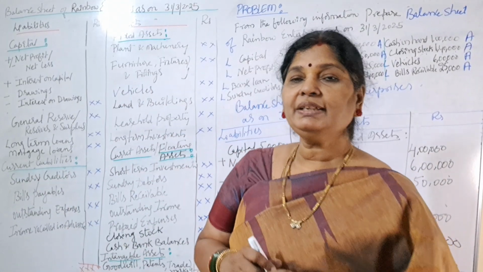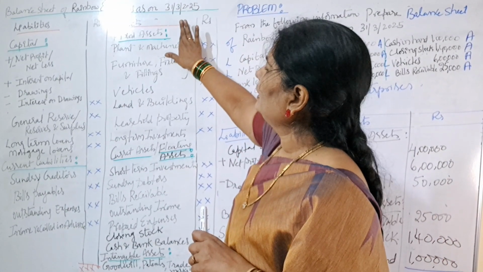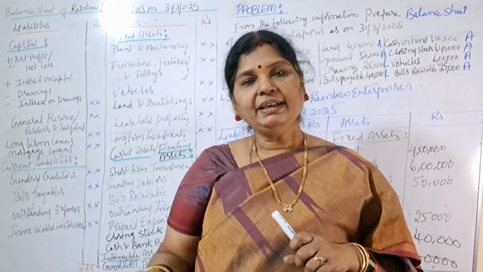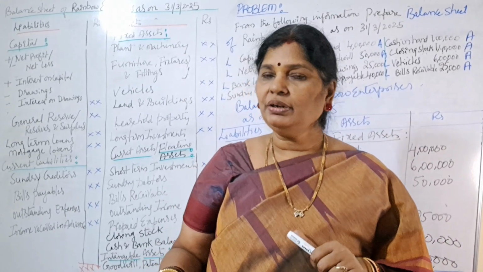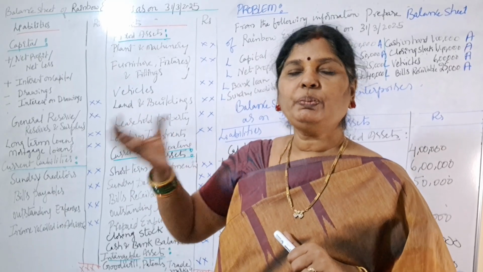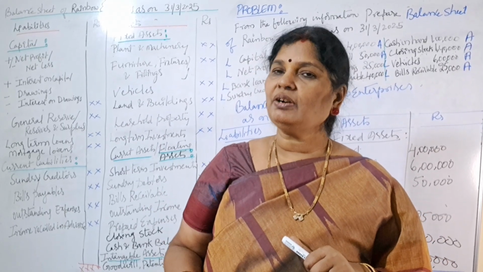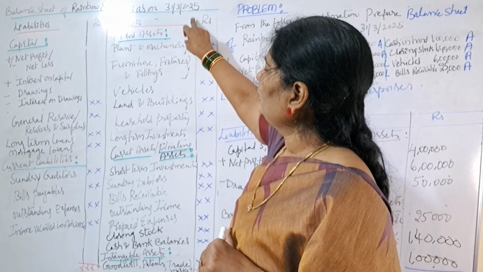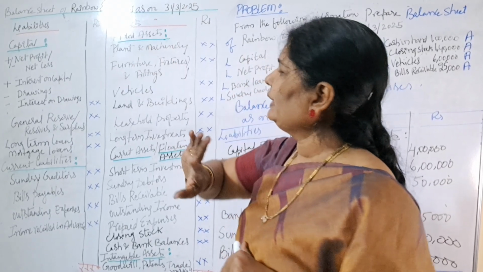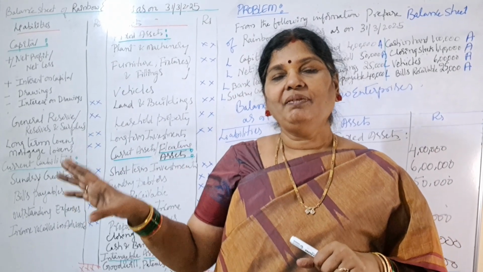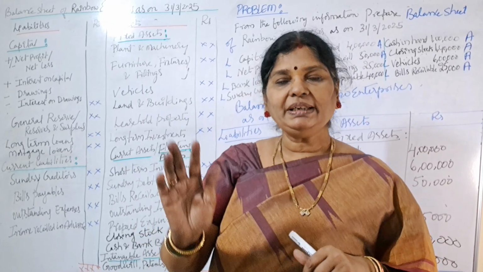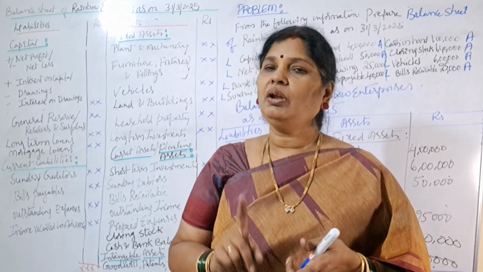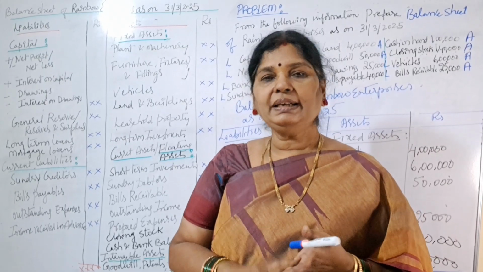What we have learned today. Today I have explained balance sheet. When you prepare balance sheet, you prepare it after preparing trading account and P&L account. So preparation of trading account, profit and loss account and balance sheet is called what? Final accounts. Today I have explained the format of balance sheet. What does balance sheet cover? Liabilities and assets. Under liabilities, what will you get? Capital, long-term liabilities and current liabilities.